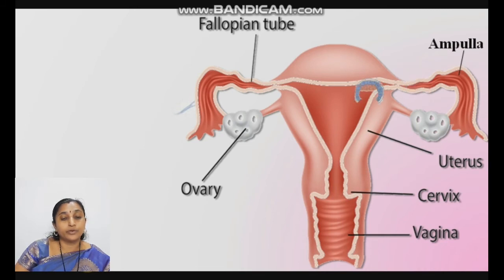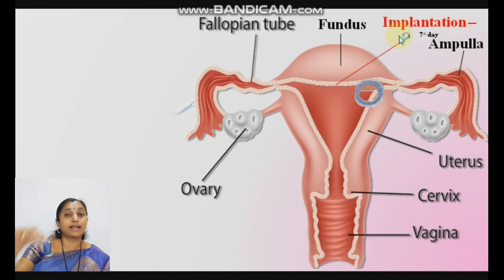It comes into the uterus. The structure that is early blastocyst, late blastocyst. This is the fundus region of the uterus where the implantation takes place. Implantation takes place, that is attachment of the blastocyst to the uterine wall, endometrial wall.